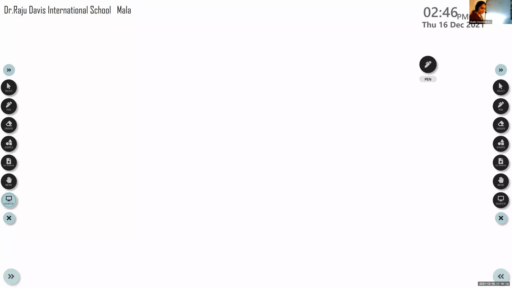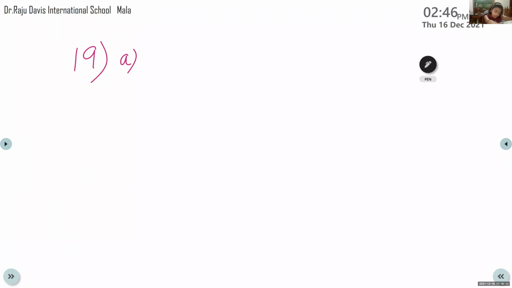So question number 19. Can you see some pictures there, children? Yes. So these all pictures explain the uses of leaves. Am I right? Okay. So Ashwell, which type of use can you see from picture 1? What is it showing there?